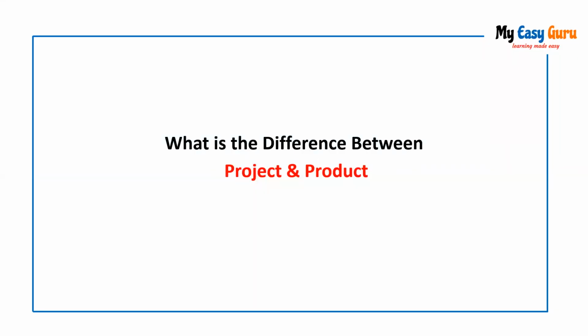Hello guys, in this video we will be seeing what are the basic differences between a project and a product, right? So basically a project is something that is developed based on some specific requirements. If you are developing an application based on some specific requirement, that we call a project.